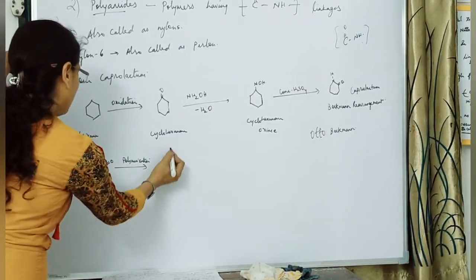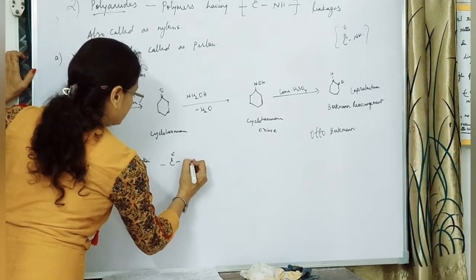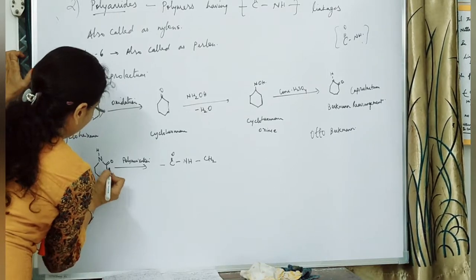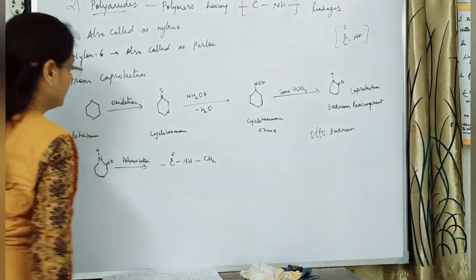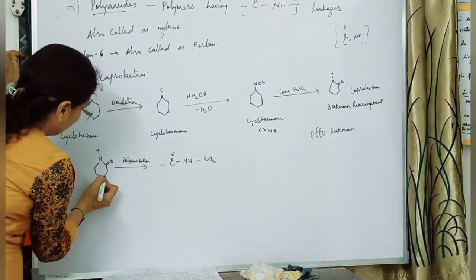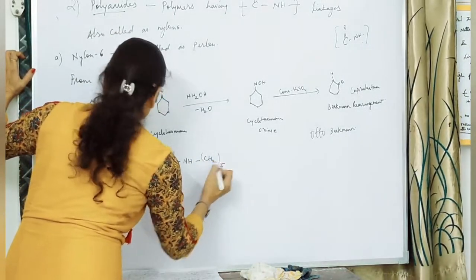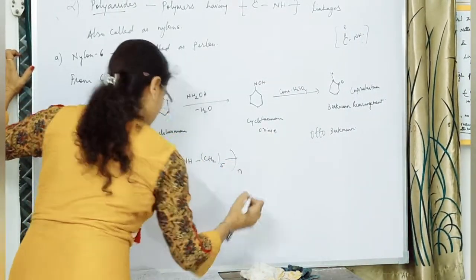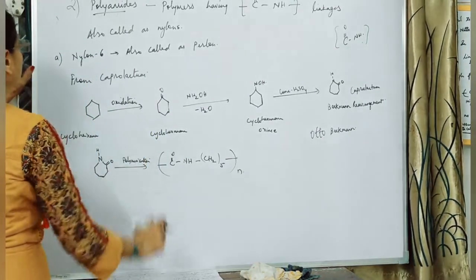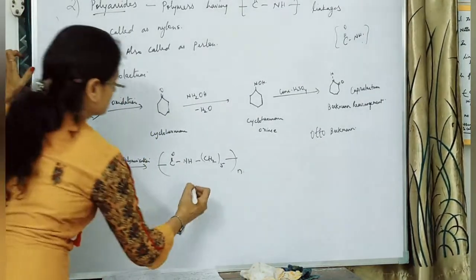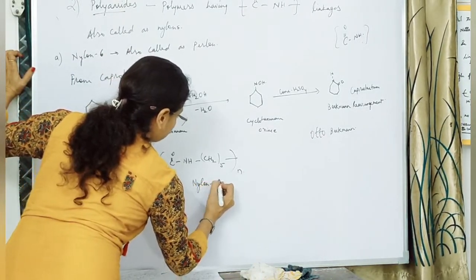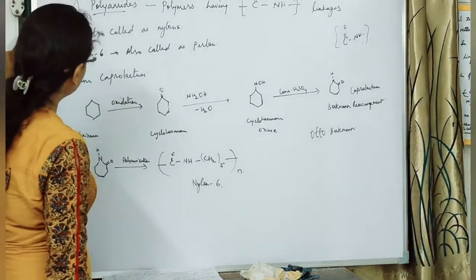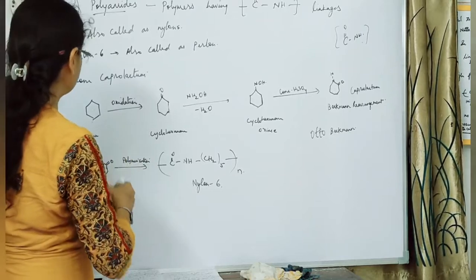So here C double bond O. Next is what? NH. And then you count CH2. How many? 1, 2, 3, 4, 5 CH2. So this will be 5 over here, and N molecules, N number of chains over here. So this compound which has been formed is nothing but nylon 6. Nylon 6. Clear? Okay.